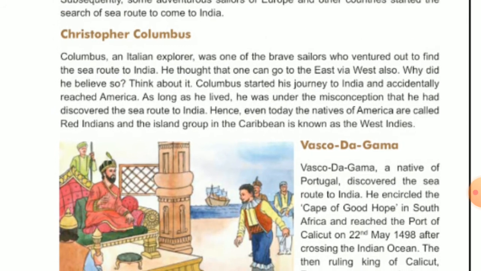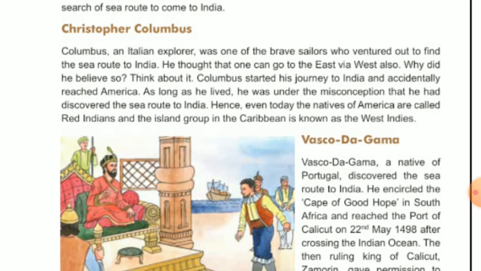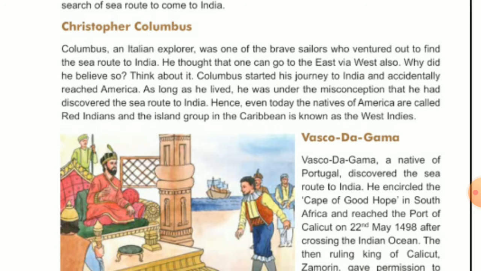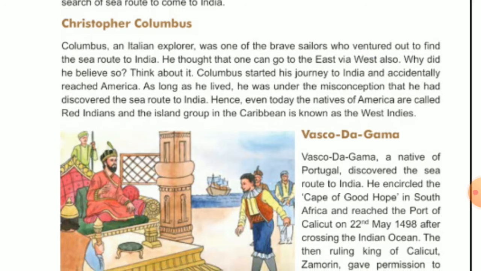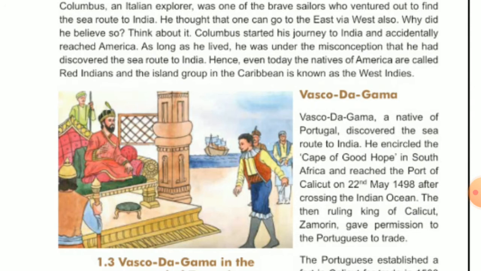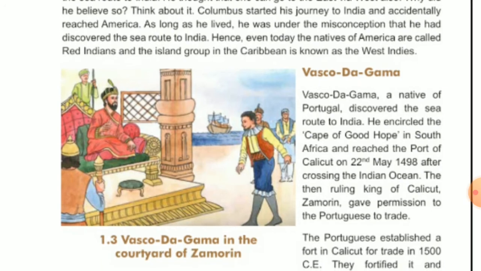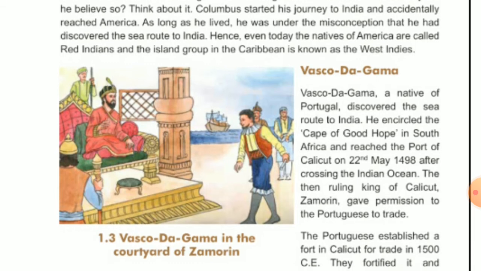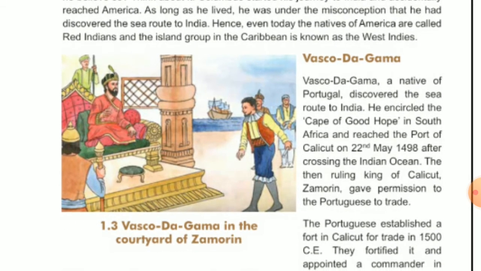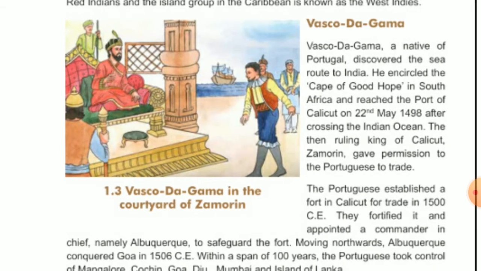So here Columbus thought that he had discovered the sea route to India. Actually, that was not India. That was America, and the discoverer of the sea route to India was who? Vasco da Gama. And he encircled the Cape of Good Hope in South Africa and finally reached the port of Calicut on 22nd May 1498 after crossing which ocean? Indian Ocean. Okay. At that time the ruling king of Calicut, Zamorin, gave permission to the Portuguese to trade.